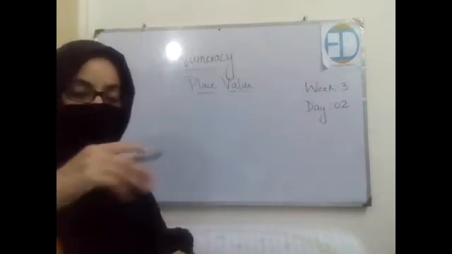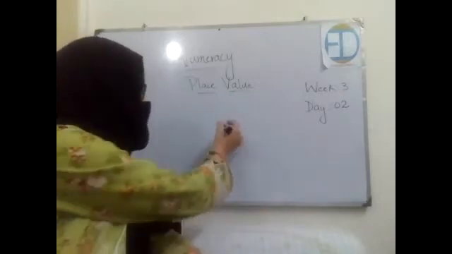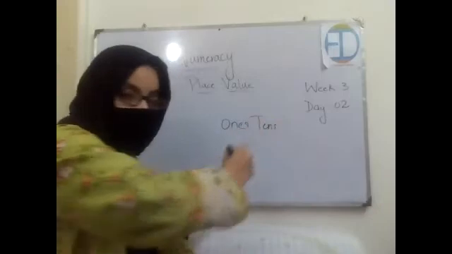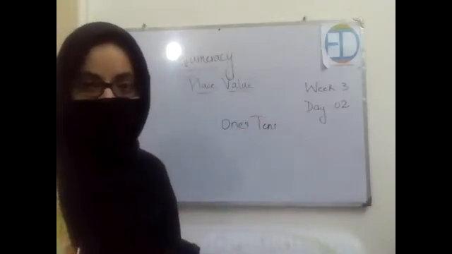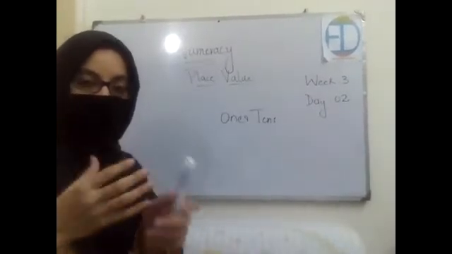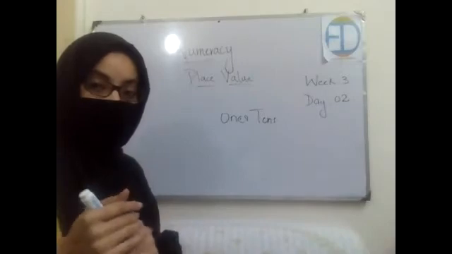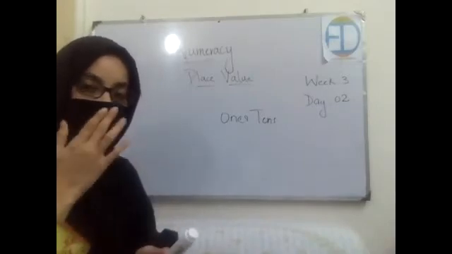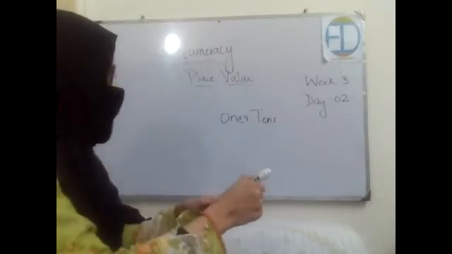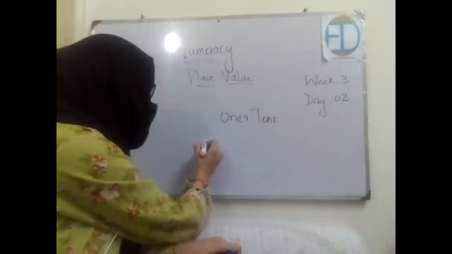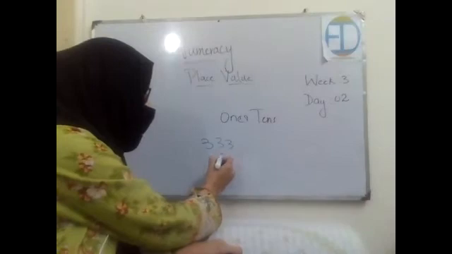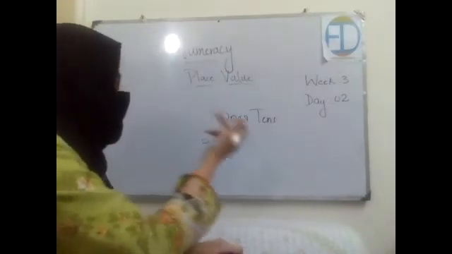And then I told you, we were discussing only the first two values, that are ones, and the second one is tens, right? We were practicing this. Beside that, we also discussed in yesterday's class that placing value is very helpful at your stage, especially in doing sums, either sums of addition or sums of subtraction, right? Why? Because when we write numbers together, let's say you are given two numbers. There is one number which is a three-digit number, and the second number which you are supposed to add is a two-digit number, right? And the numbers are written in this form.